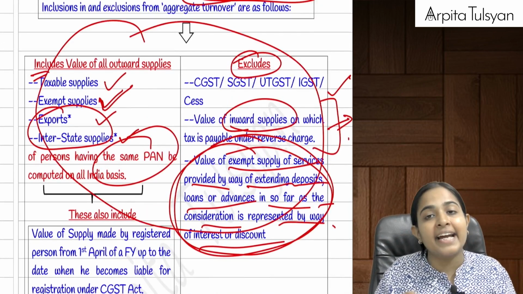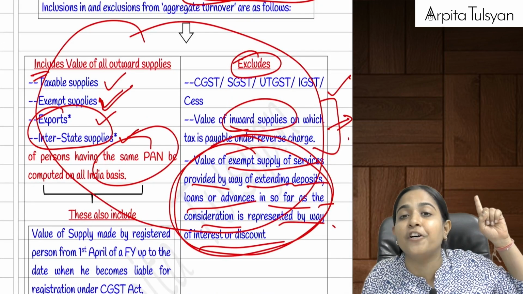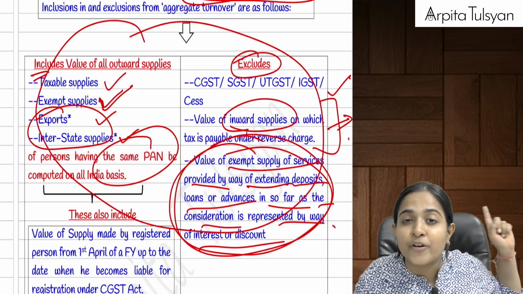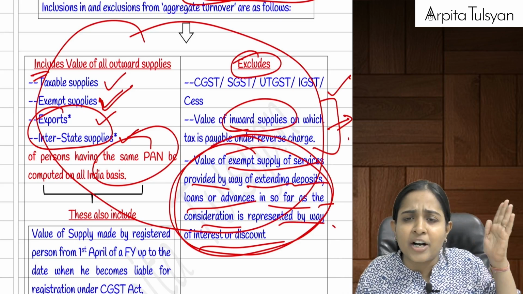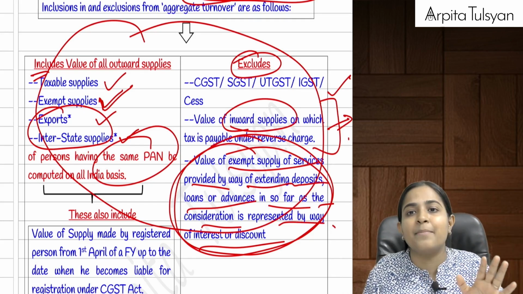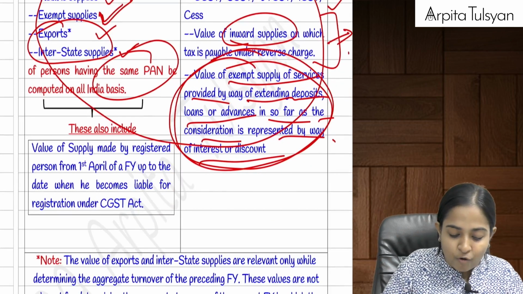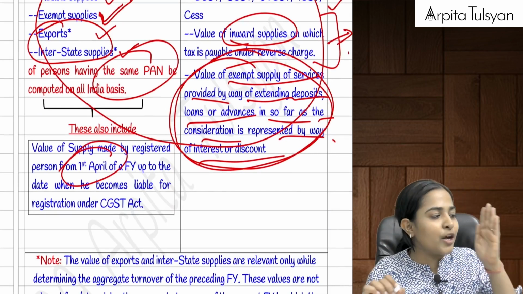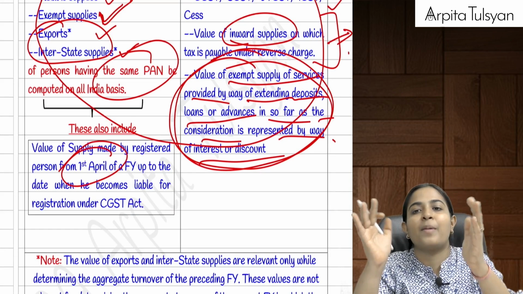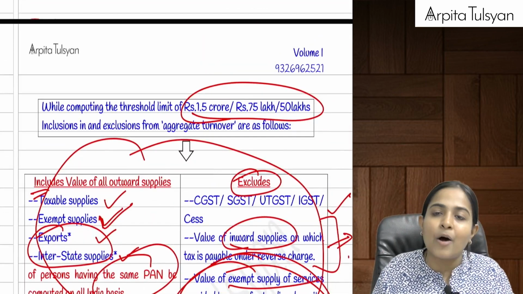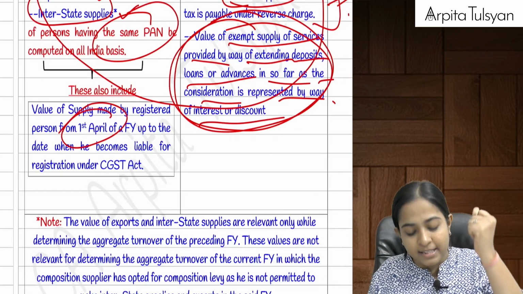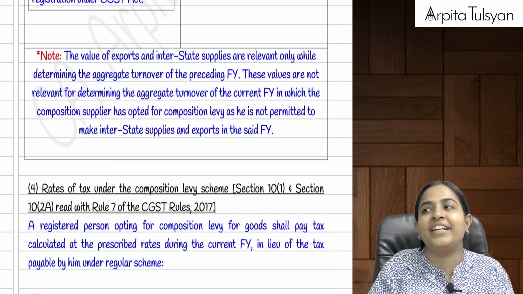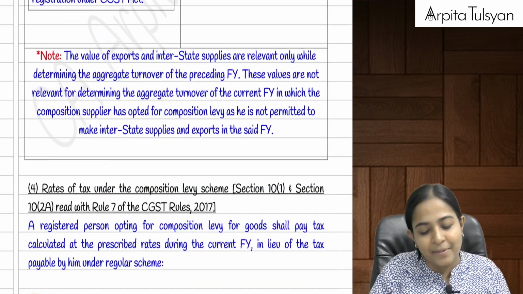This you have to calculate for the entire preceding financial year, right from 1st of April of the last year. Even if in the last year you were not liable to get yourself registered, you got registered maybe in the middle of the year, it doesn't matter. Whatever was your turnover from 1st April, even that will be included. So you have to calculate it from 1st April till 31st March of the last year, and that's how you get the aggregate turnover. And ma'am, what is the relevance of this aggregate turnover? The relevance was to check whether I am eligible for composition scheme in the current year or not.